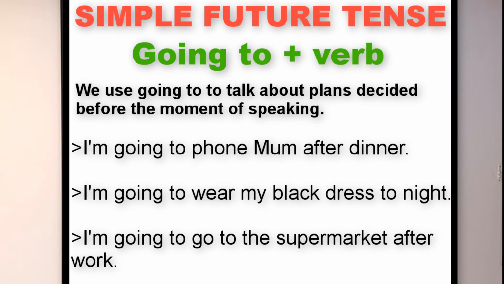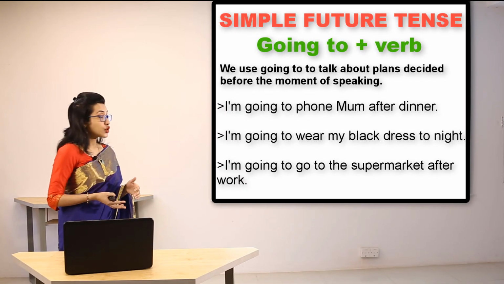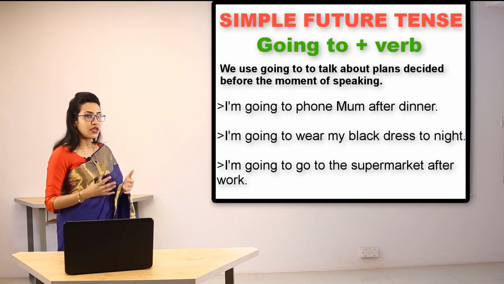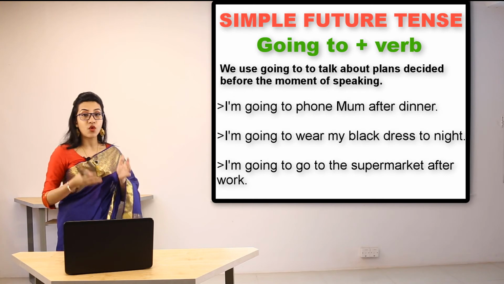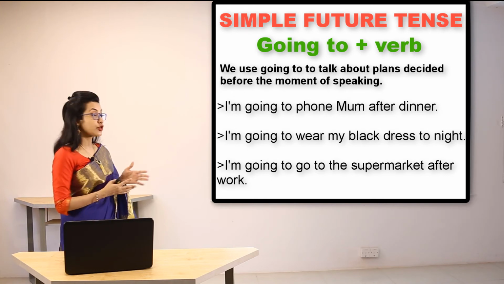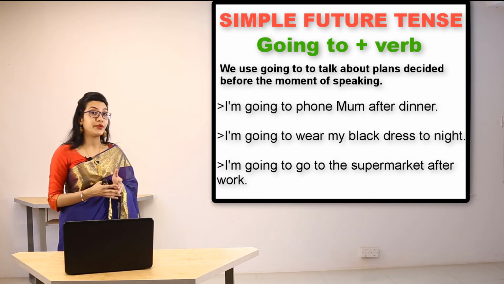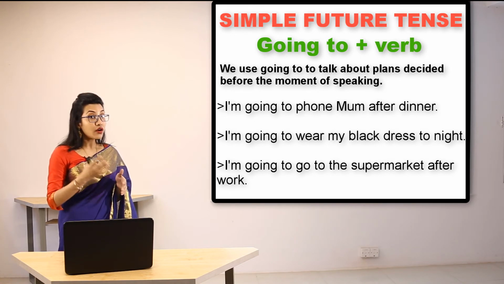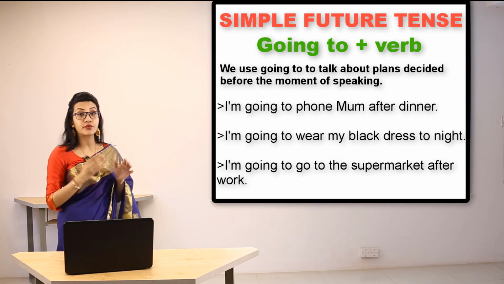I'm going to wear my black dress tonight. I'm going to do the supermarket after work. So going to dinner, wearing something, or going to supermarket or shops, all these are part of my plan. For these reasons, I have used going to plus verb in all these cases. And how has the verb been used? It has been used in the present form.